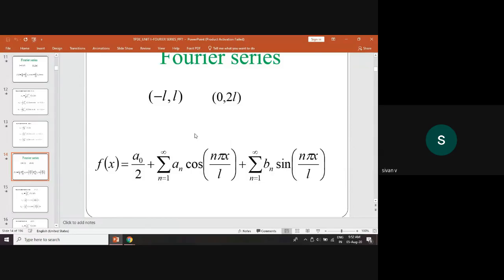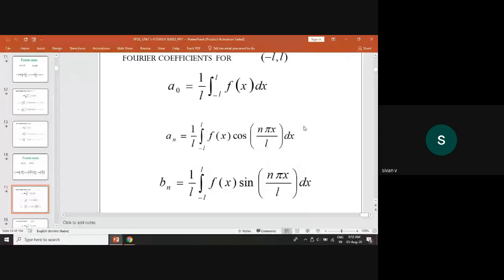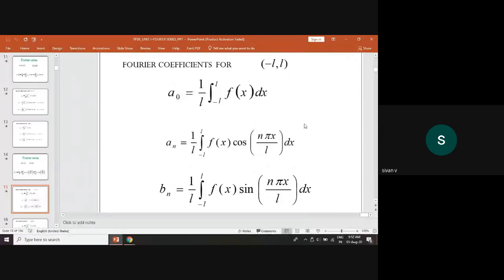Therefore, f of x is reduced to a0 by 2 plus summation n equal to 1 to infinity an cos n pi x by L plus summation n equal to 1 to infinity bn sin n pi x by L. Its Fourier coefficient for minus L, plus L: a0 equal to 1 by L integral from minus L to plus L of f of x dx, and an equal to 1 by L integral from minus L to plus L of f of x cos n pi x by L into dx, and bn equal to 1 by L integral from minus L to plus L of f of x sin n pi x by L dx. This is for minus L, plus L. It is the same for 0, 2L also.